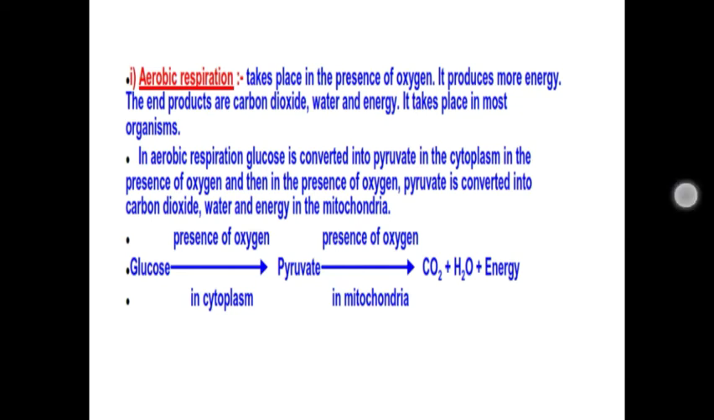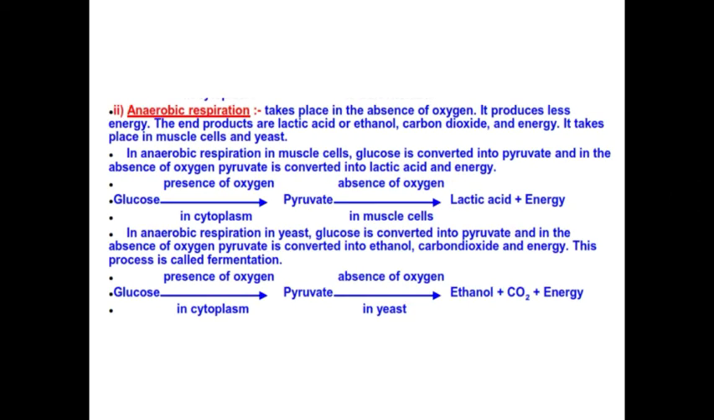The next one is anaerobic respiration. What is anaerobic respiration? The reverse of aerobic respiration, that is, in the absence of oxygen or when it lacks oxygen. So it produces less energy. The end products are lactic acid and ethanol. We will see the reaction now. Glucose in the cytoplasm converts into pyruvate. This is a common reaction, and the first step of respiration is the conversion of glucose to pyruvate, which happens in the cytoplasm.